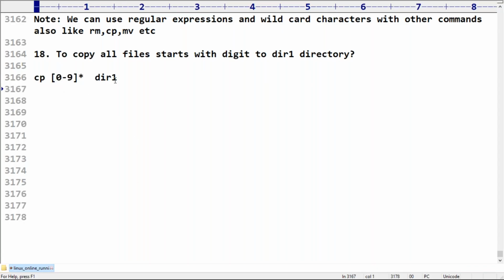Okay, sir, even in the other way, 0 to 9, we can specify; this style also is going to work.